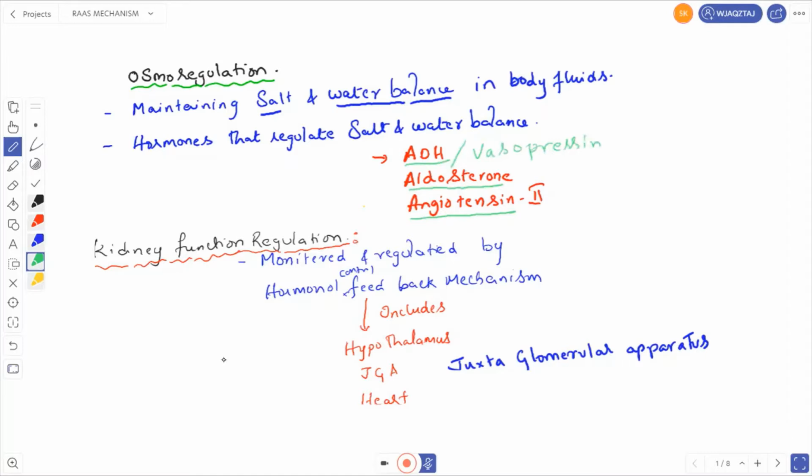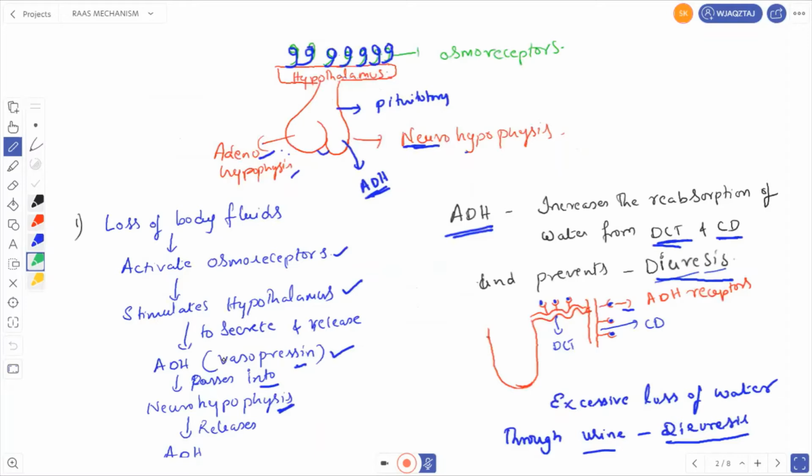Right. So the kidney functions are regulated. That means the kidney functions are monitored and regulated by a hormonal control feedback mechanism. Okay, hormonal control feedback mechanism. So the hormonal control feedback mechanism includes the hypothalamus, juxtaglomerular apparatus, and heart. So all these are involved in maintaining the kidney function. Okay, let us see the next one, osmoregulation. So osmoregulation occurs when these hormones are released.